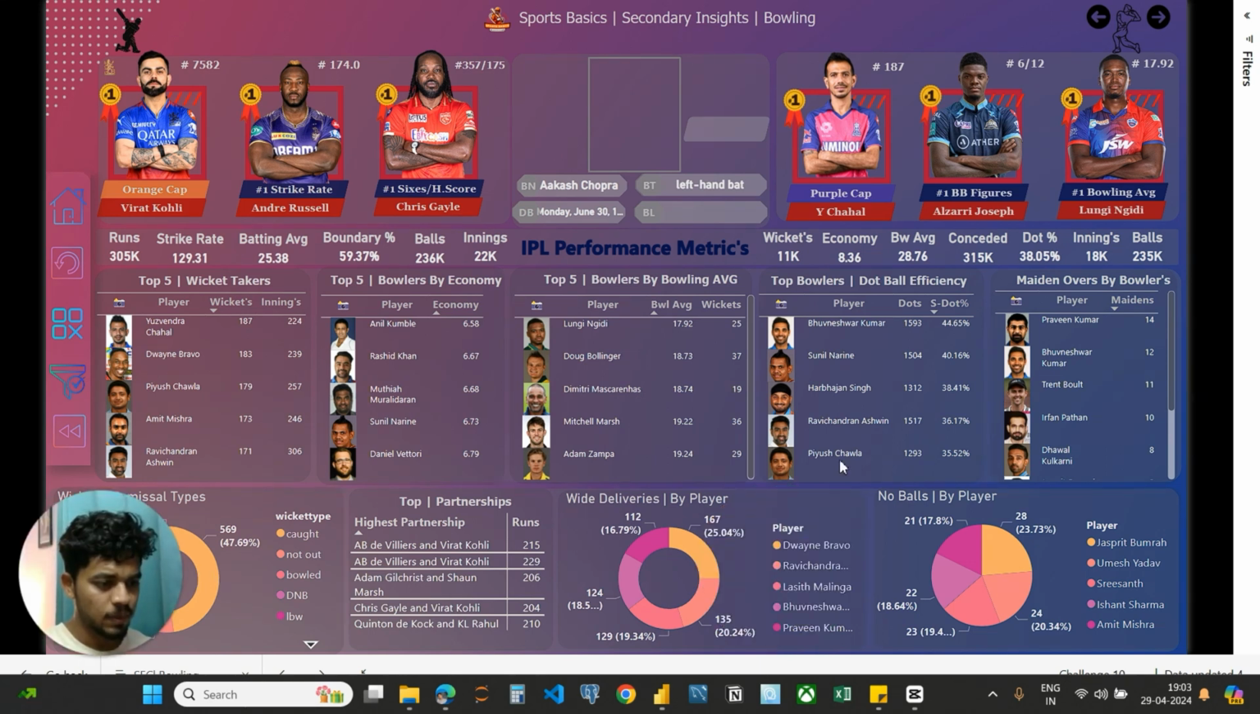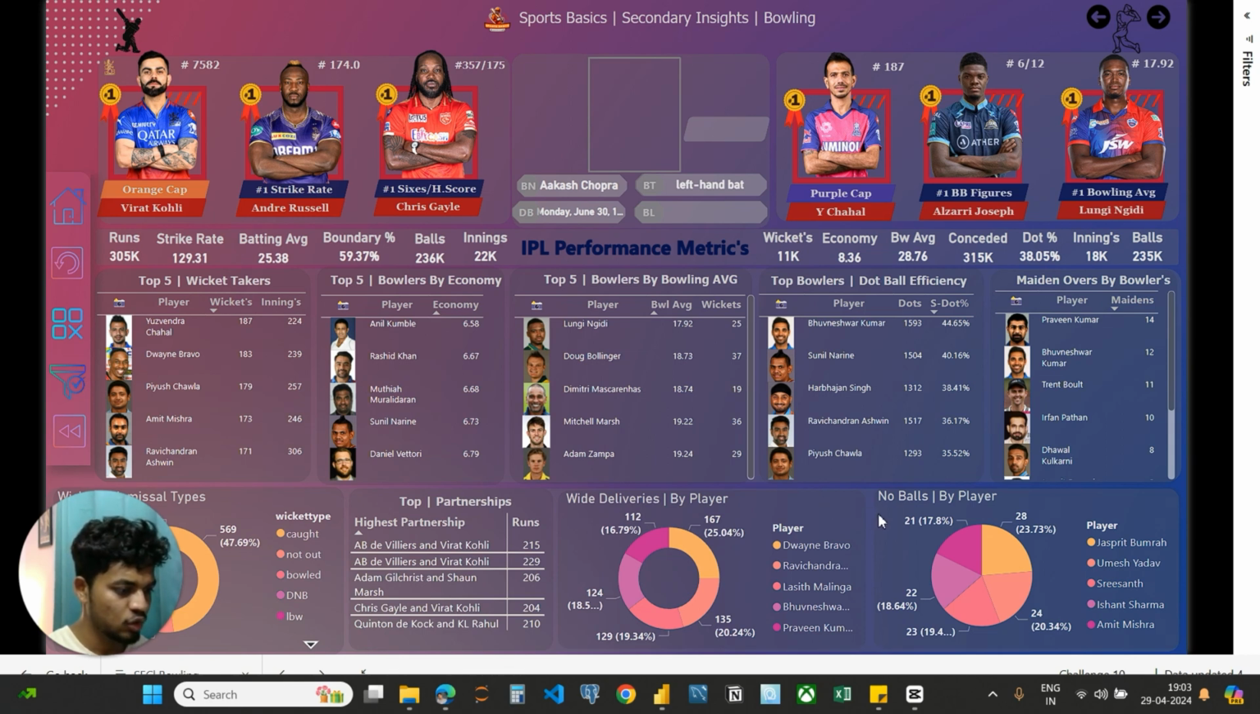Next we have top partnerships. The highest partnerships are between AB de Villiers and Virat Kohli with 250, followed by the same pair, AB de Villiers and Virat Kohli, with 229. And the next visual we have wides by player. Bravo has bowled the most wides of all time, from 2008 to 2023, with 167 wides.